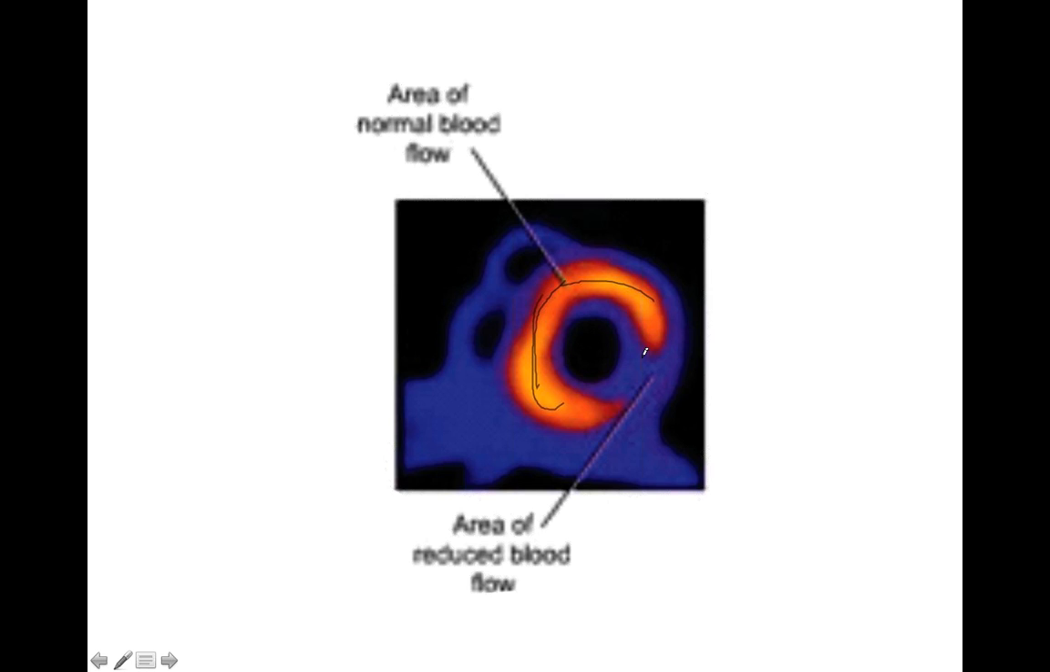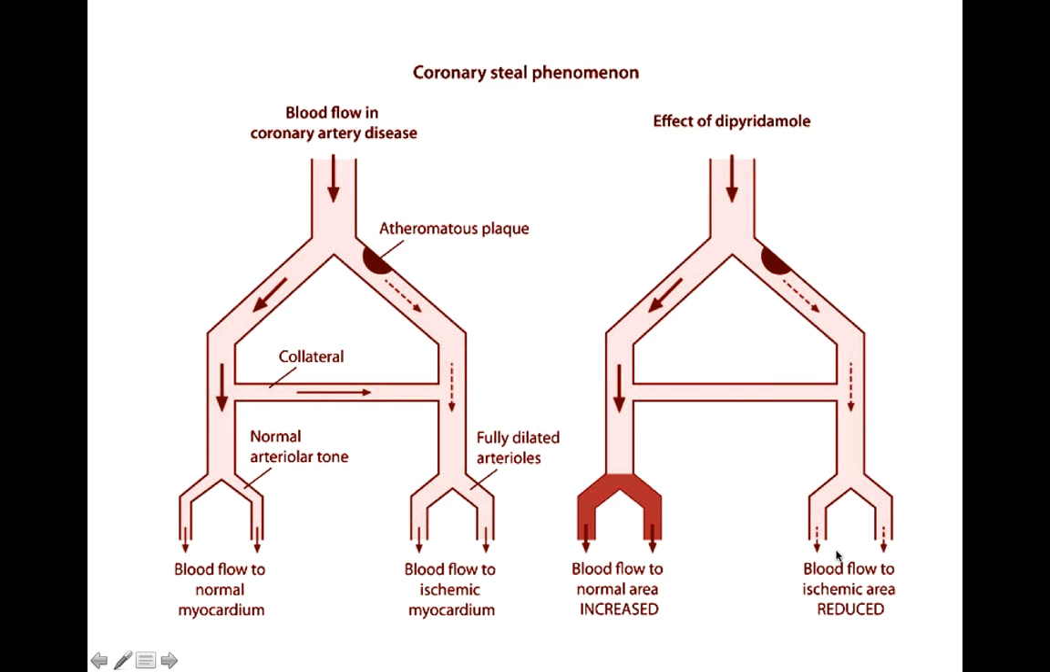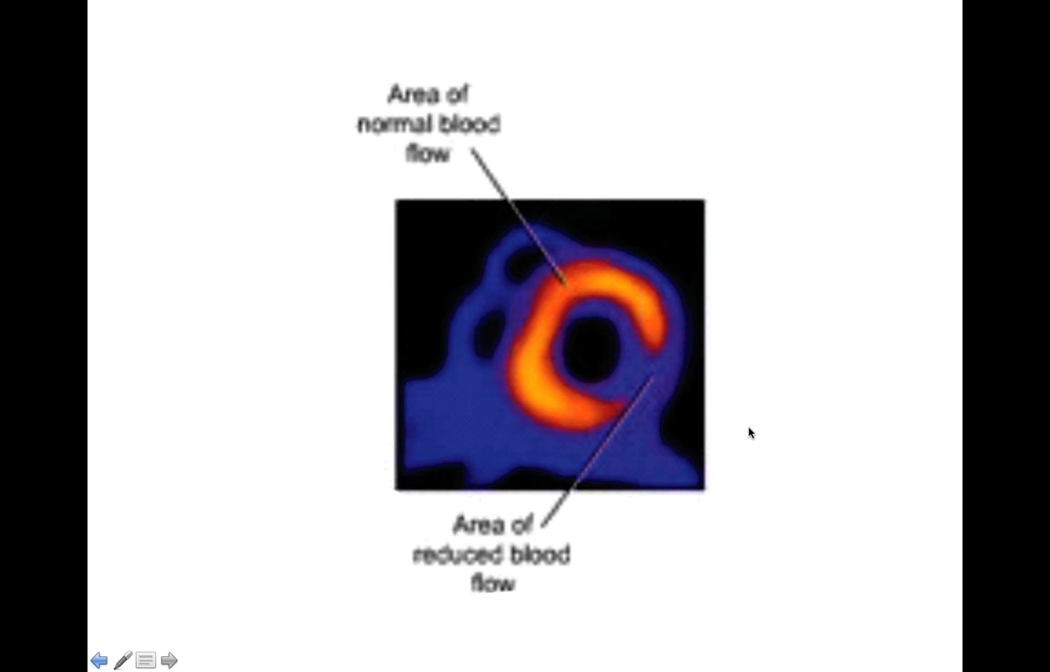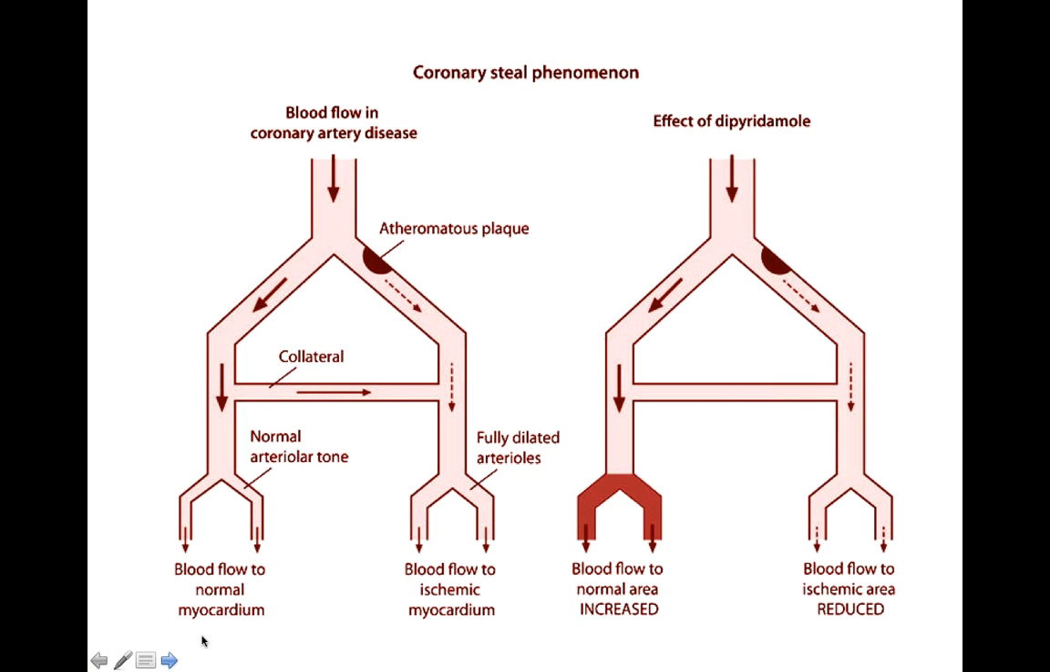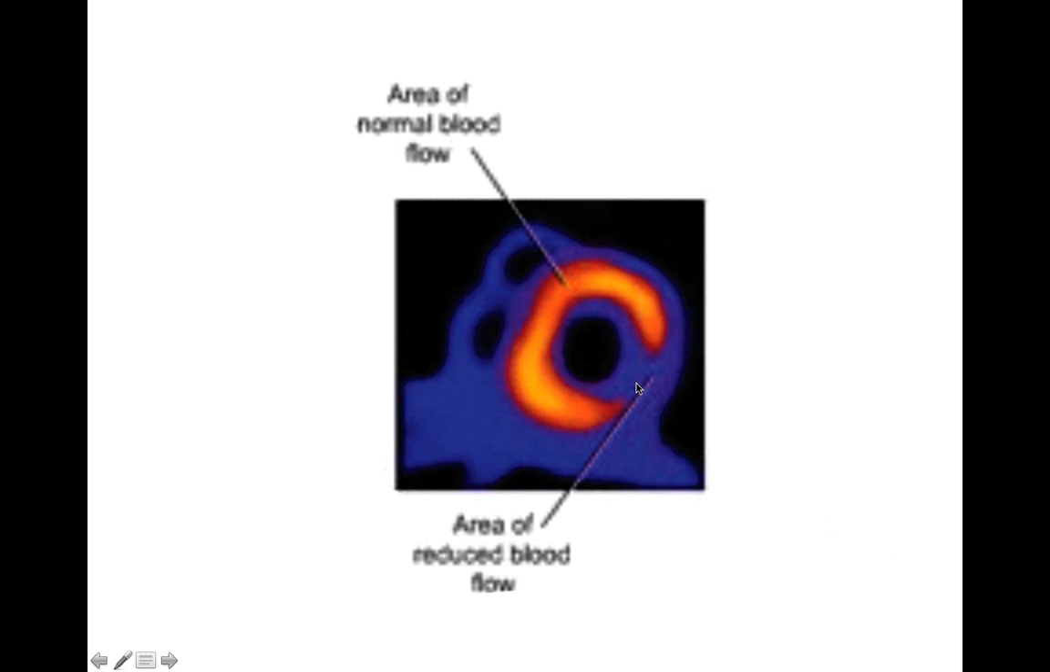And this is the area of ischemia. Thallium will not be taken up by the area of the myocardium which has reduced blood flow. So this area, which has reduced blood flow, will not be taking up the thallium. Sorry, thallium will not be taken up by the area which has blockage. So we will see this kind of picture when we go for a pharmacological stress test.